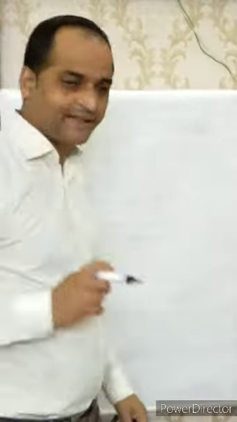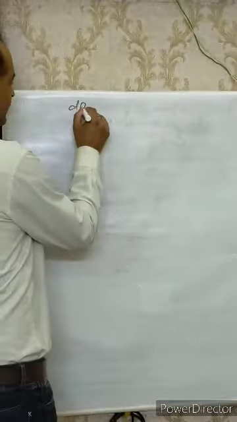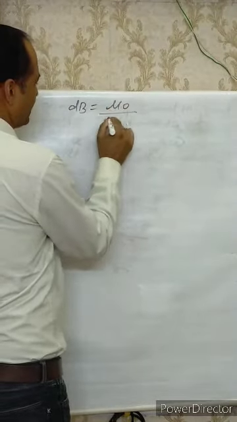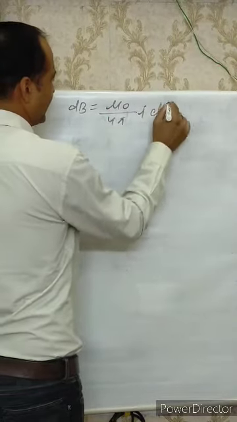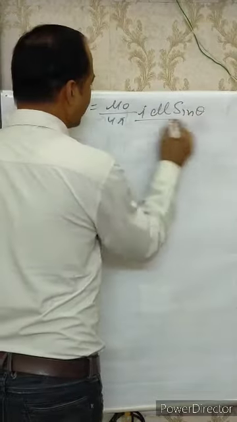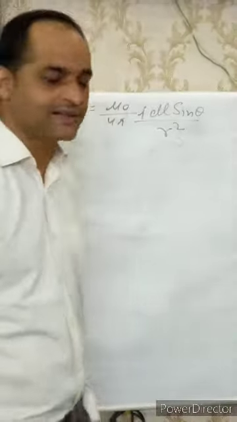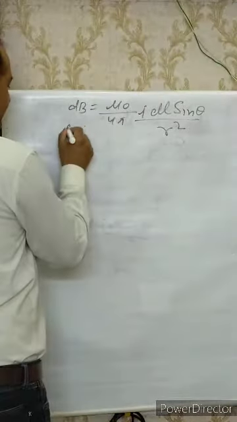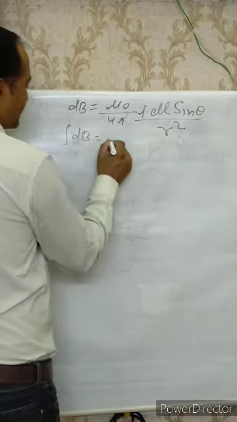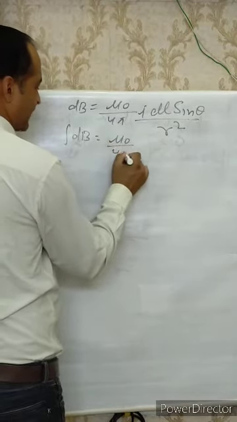Due to the element dl, the magnetic field dB is equal to mu naught by 4 pi, I dl sin theta upon r square. Then due to the entire wire, the magnetic field is found by integrating both sides. Mu naught by 4 pi is constant.